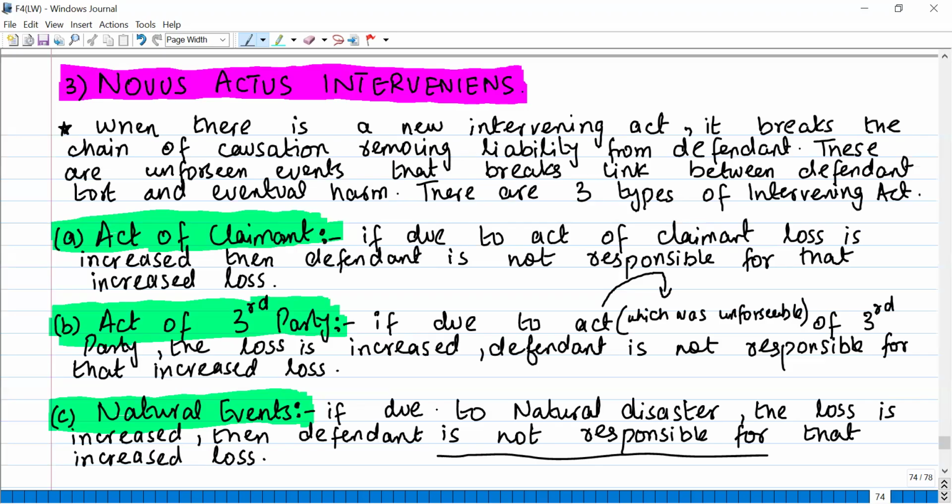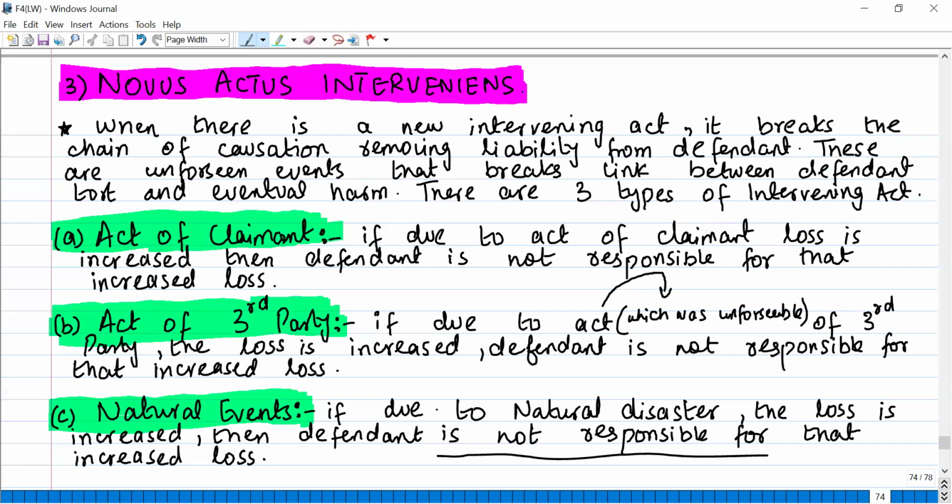Now, the factory floor was slippery. Who was responsible? The employer, right? He could have taken a sufficient standard of care. So because of his negligence, you suffered the minor injury. But because of your own act of walking down the stairs, while you could have used the lift, and you knew that you had suffered some injury and it would be difficult for you to walk down the stairs, you should have used the lift, right? But you didn't. So you contributed, basically. Because of you, your loss got increased.